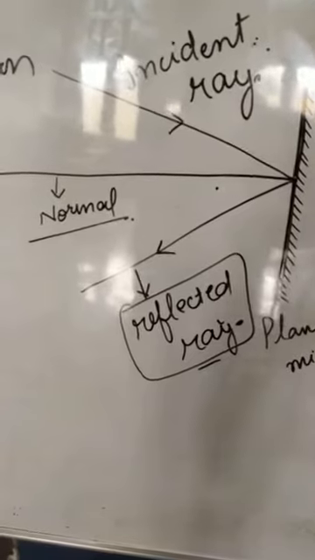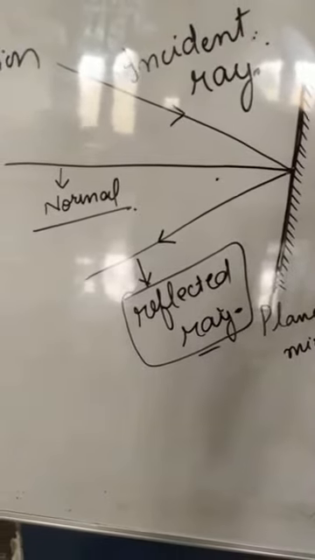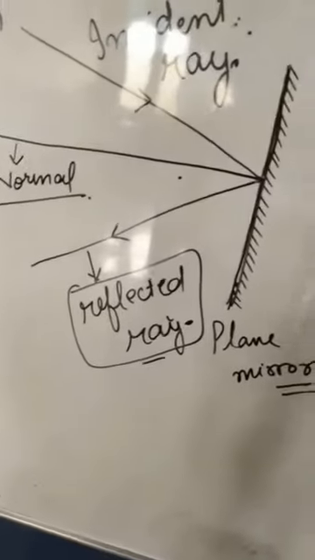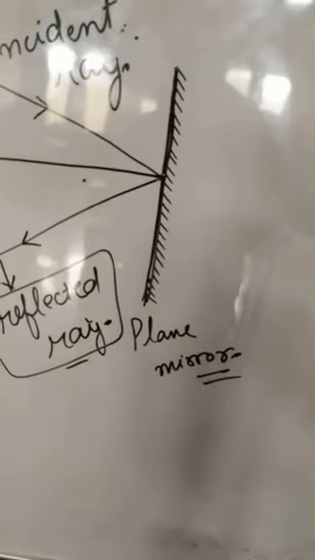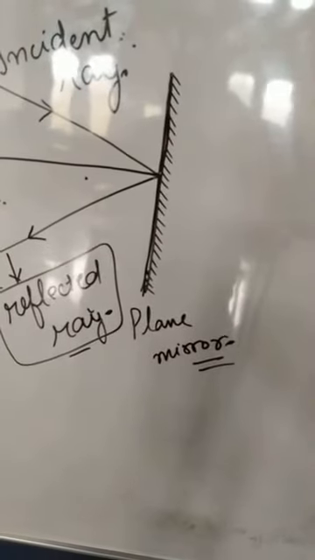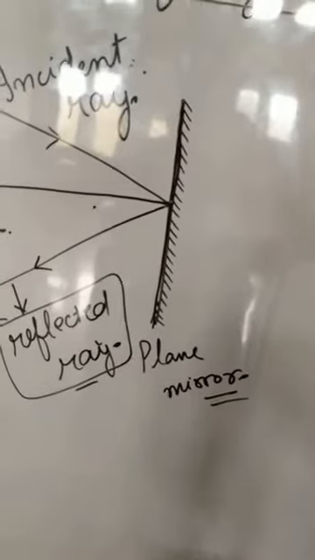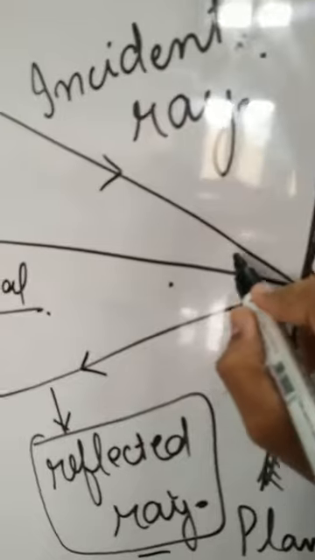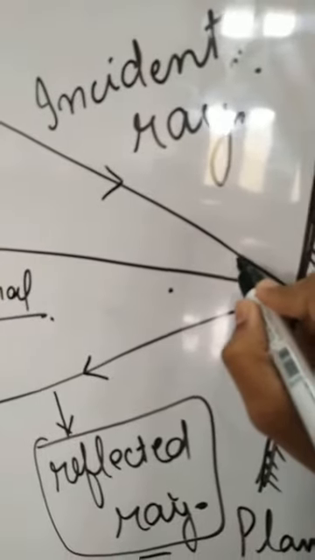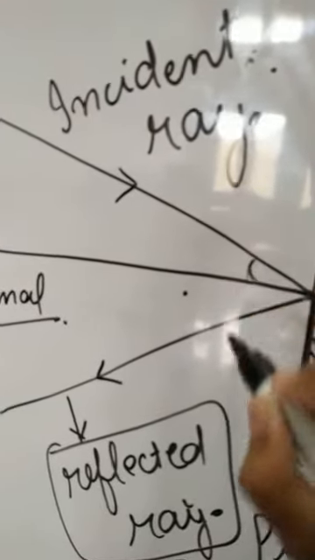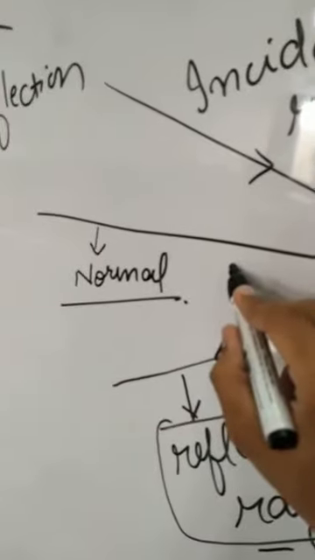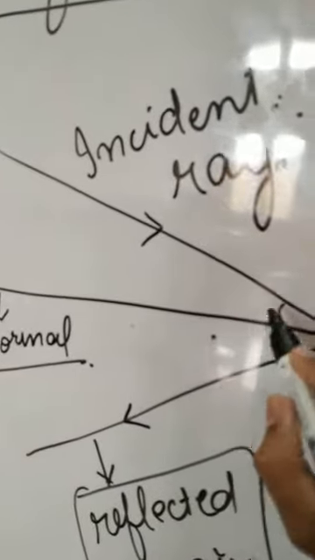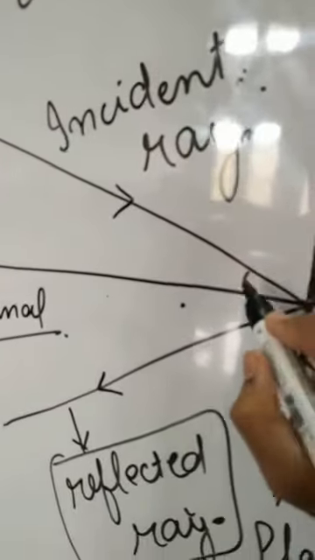So dear students, there are some laws of reflection. Firstly, we study the angle of incidence and angle of reflection. The angle which the normal makes with the incident ray is known as the angle of incidence. This is the normal, this is the incident ray. The angle between the normal and the incident ray is known as the angle of incidence, and it is represented as i.